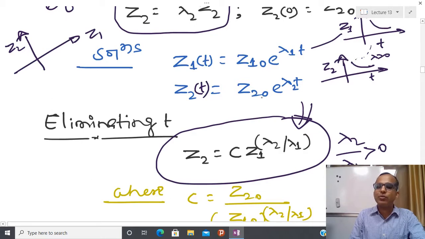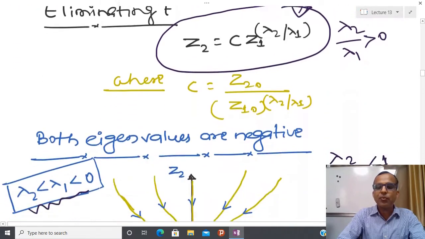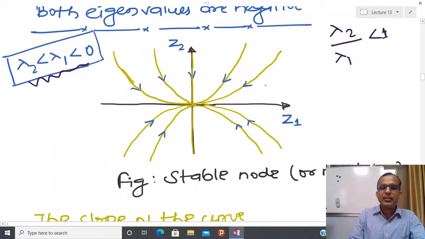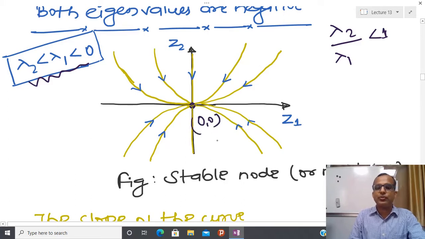Similarly z2 tends towards 0. So based on that information, I have a curve something like this. As t tends towards infinity, z1 and z2 both tend towards this point, that is 0, 0.